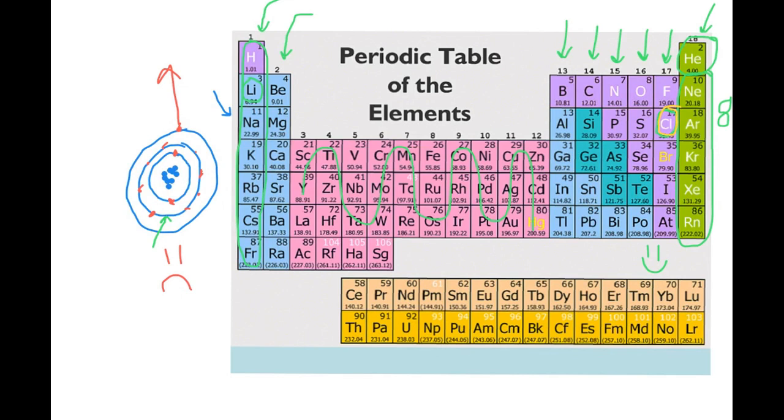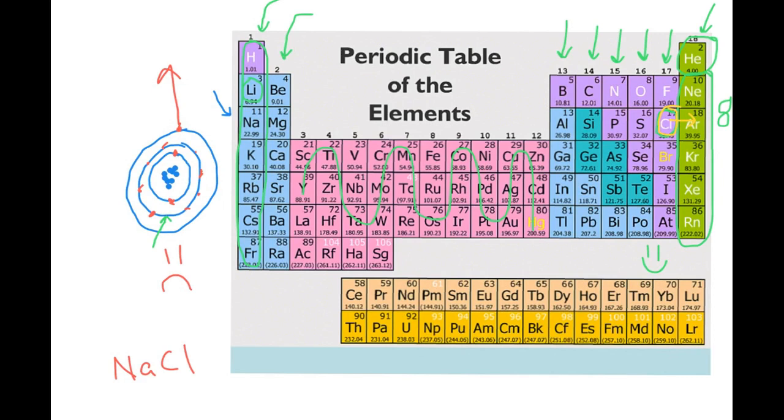It would love to steal 1 electron because then it would get 8 and it would have a full outer shell. Sodium would also be happy because if it gets rid of that outer shell electron, it would also have a full outer shell of electrons of 8. So that's why we get things like NaCl, which is salt.